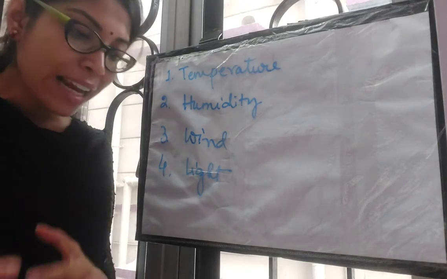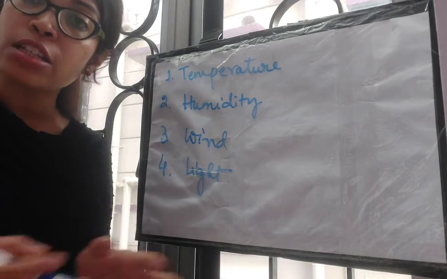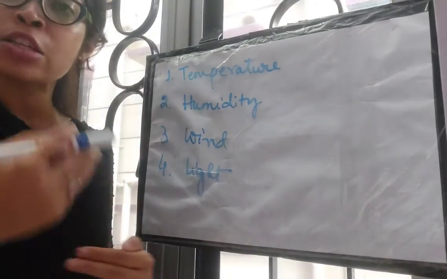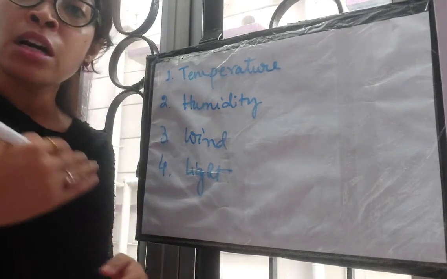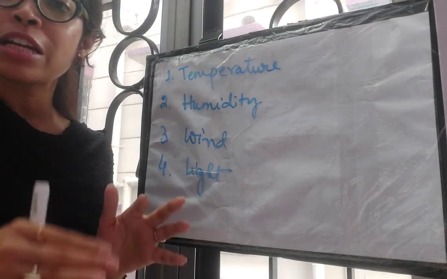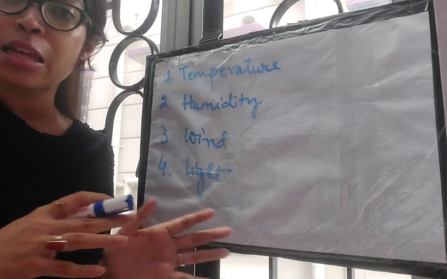I will explain how these factors affect the rate of transpiration, whether an increase or decrease in these factors increases or decreases the rate of transpiration. How these factors are related to the rate of transpiration, I will discuss them all.